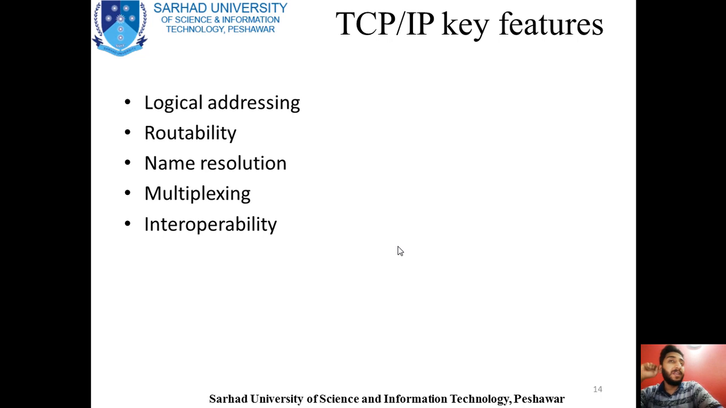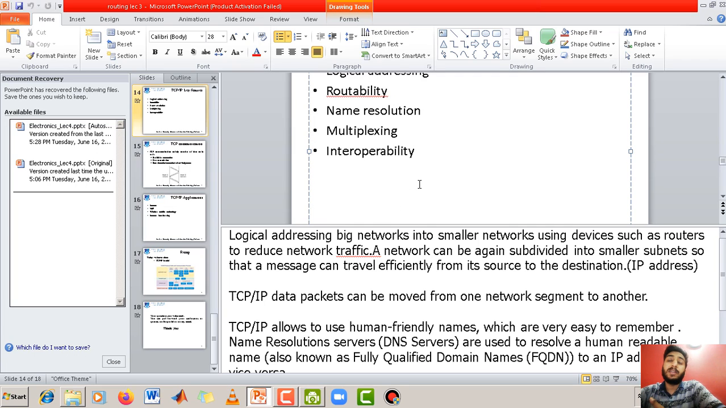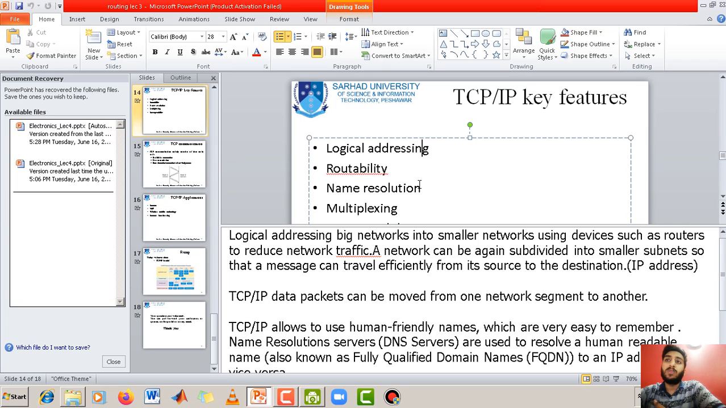Now, what are the key features of TCP/IP? The first main feature is that it provides logical addressing. It also provides routability. It also provides name resolution. It also provides multiplexing. It can also provide interoperability. Let's see what this means one by one.